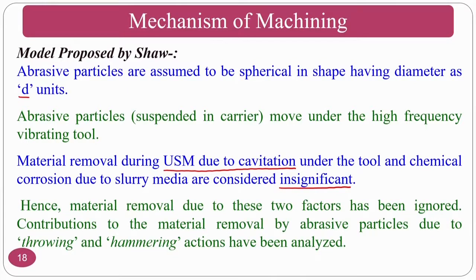Hence, the material removal due to these 2 factors has been ignored. The contribution to material removal by the abrasive particles due to throwing and hammering actions has been analyzed. Since chemical corrosion and cavitation are negligible, the only options left are the mechanical ones, that is, throwing and hammering actions.